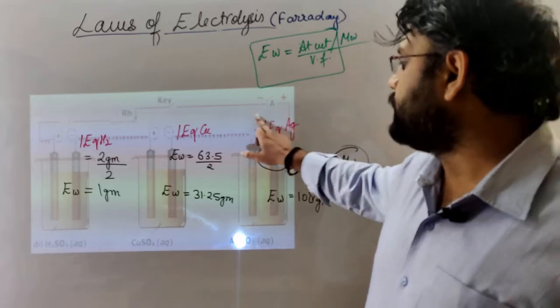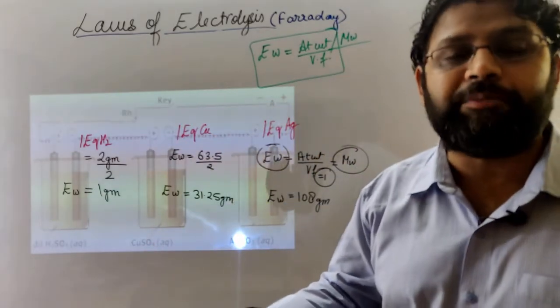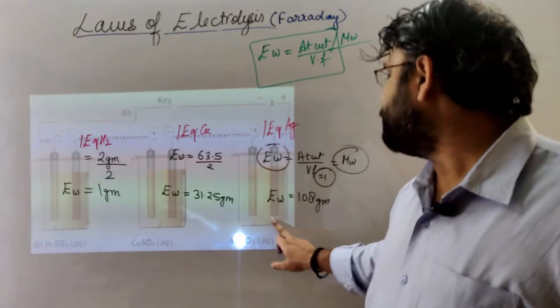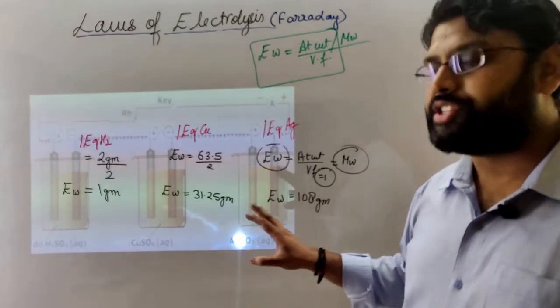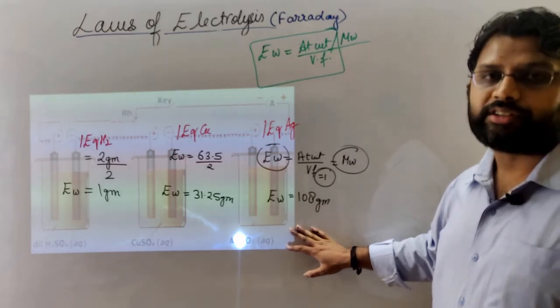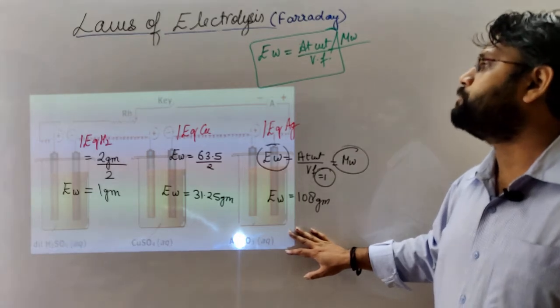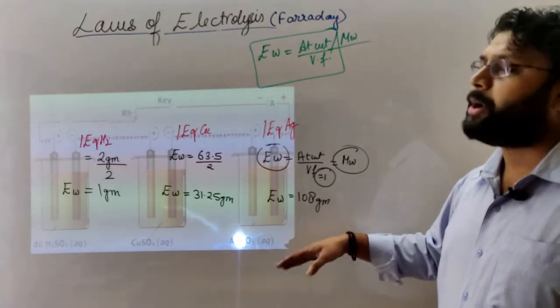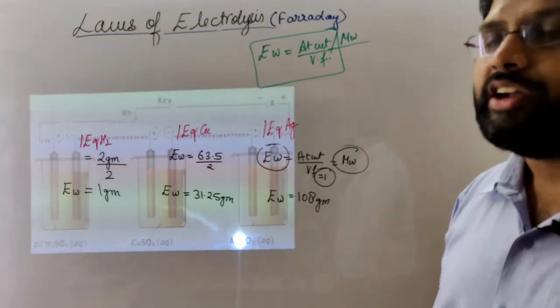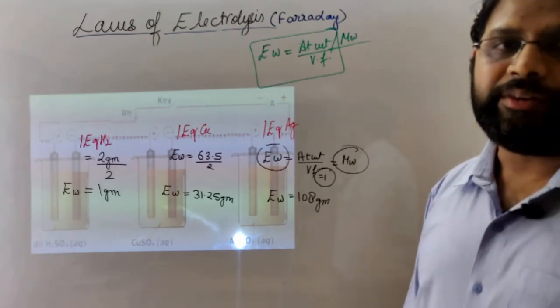So the number of equivalents will be the same, because the same amount of electricity is passed for the same duration, but the weight deposited will be different. This is what Faraday's second law explains in simple words. We have seen the mathematical derivation earlier, and now in simple words it is this. I hope this is clear.